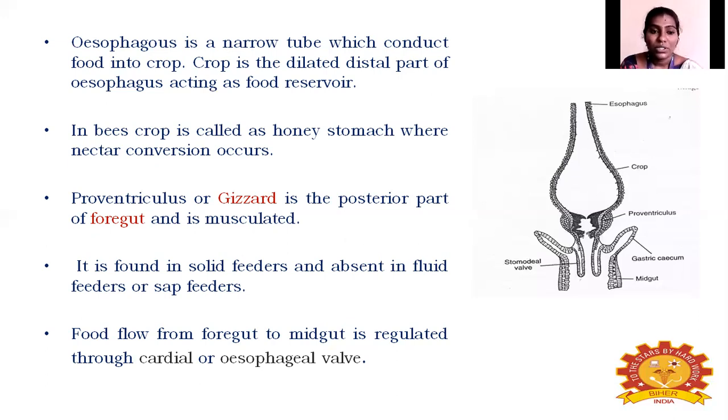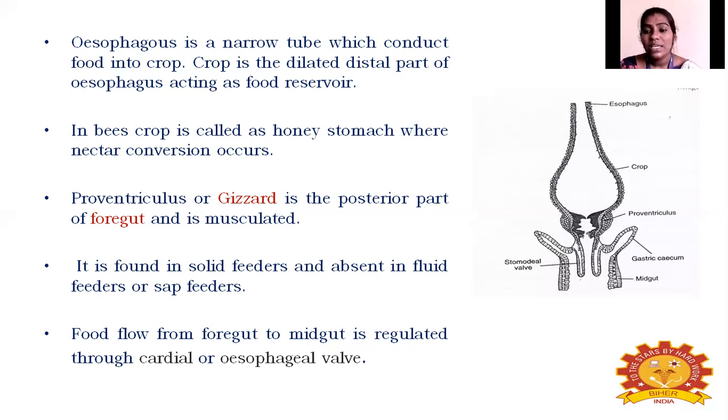The proventriculus, also called the gizzard, is the posterior part of the foregut, and it is a musculated part. It is found in solid feeders and absent in fluid feeders or sap feeders. So why is it absent in fluid feeders? How is it mechanized?